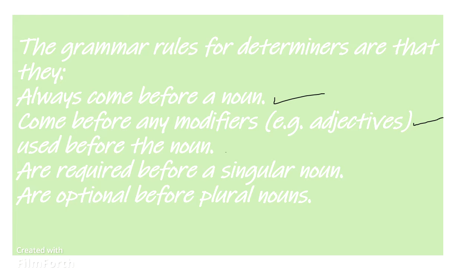It is used before a noun. Always come before a noun. This is a rule. You have to follow it. Rules means you have to follow it. It will always come before a noun. That's why here it is used two times, that there is a necessity to come before a noun.